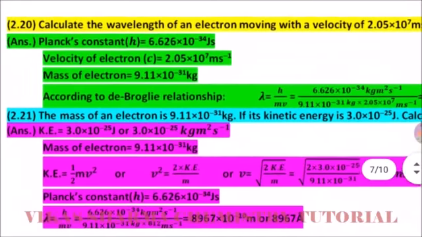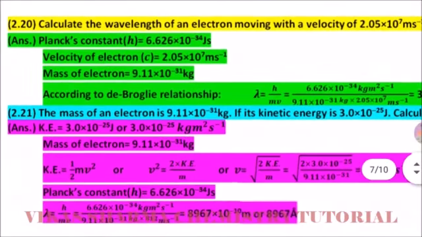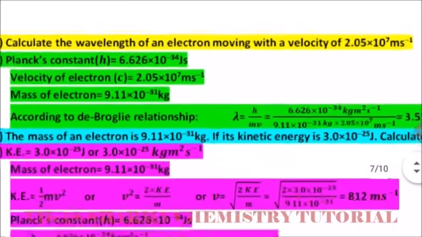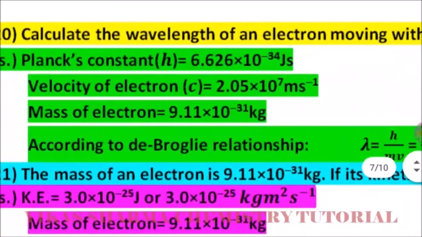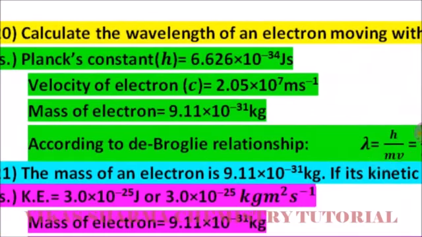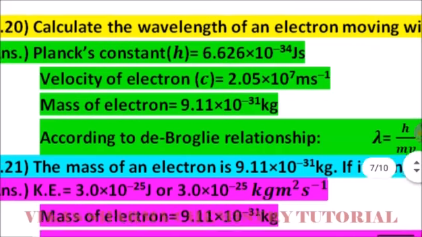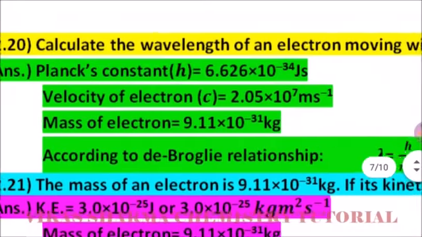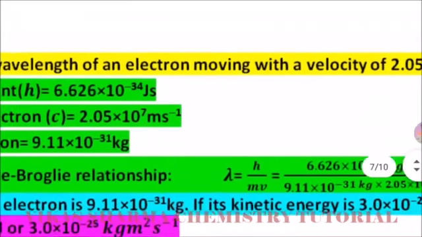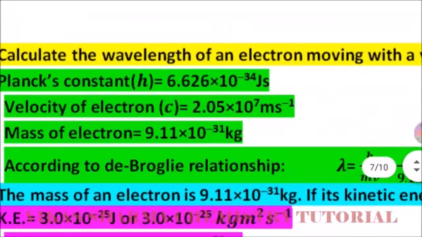So the de Broglie equation calculates the wavelength of an electron moving with a velocity of 2.05 into 10 to the power 7 meter per second. We know the value of the Planck constant is 6.626 into 10 to the power minus 34 joule second. The velocity of the electron is given as 2.05 into 10 to the power 7 meter per second. The mass of the electron we know is 9.11 into 10 to the power minus 31 kilogram.